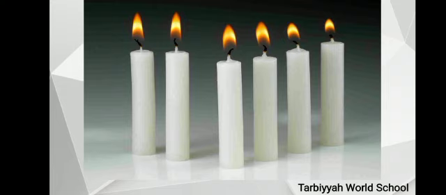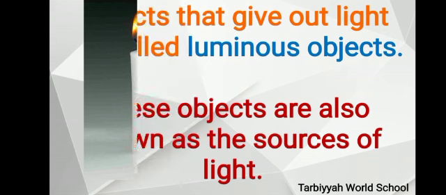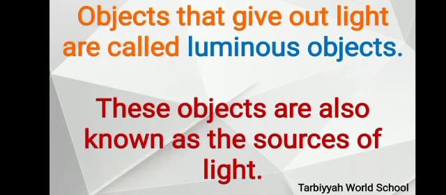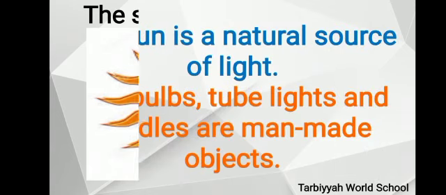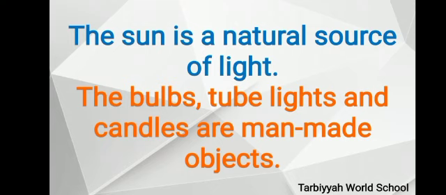Objects that give out light are called luminous objects. These objects are also known as the sources of light. The sun is a natural object, so it is a natural source of light.